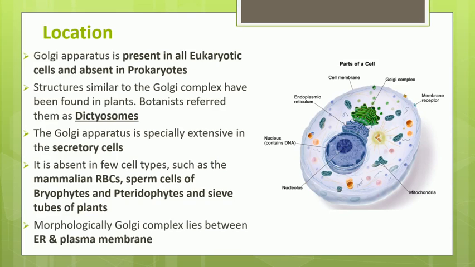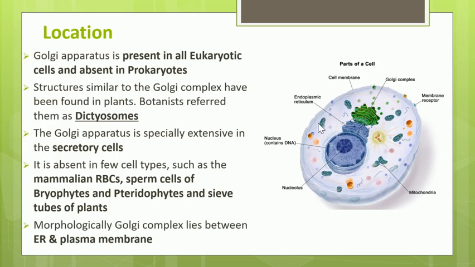A structure similar to the Golgi complex has also been observed in plants, and botanists call them dictyosomes. So this dictyosome in plants is nothing but the Golgi complex.